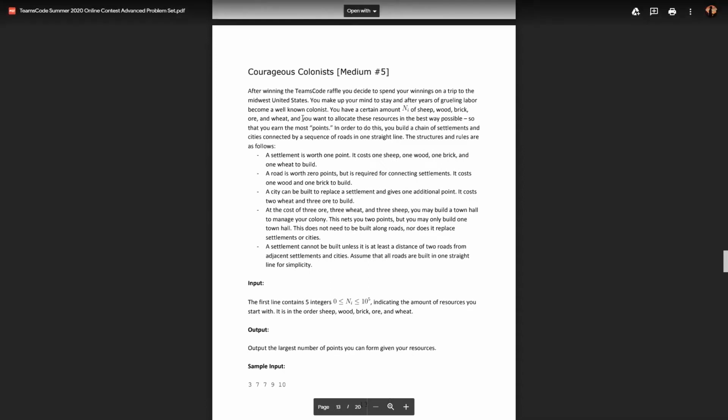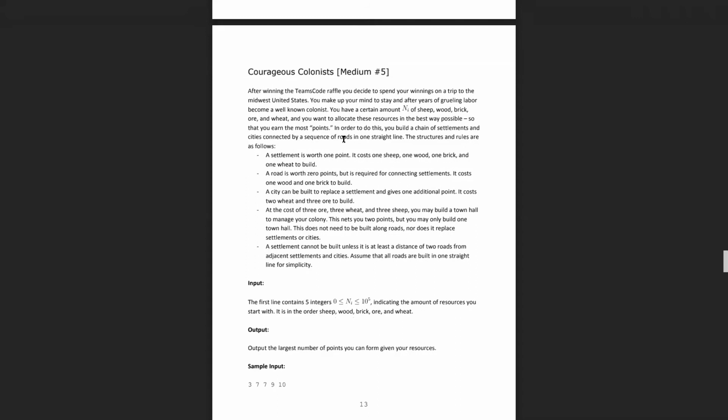So the next problem that we're going to be going over is Courageous Colonists. This is medium number 5 in the advanced division. I believe it's hard number 2 in the intermediate division.